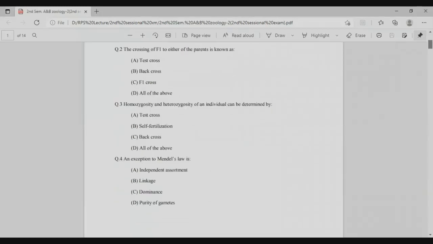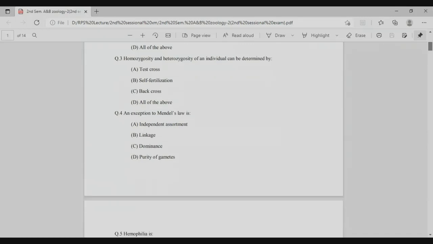The next question is: the homozygosity and heterozygosity of an individual can be determined by the test cross. We know very well that with the help of the test cross we determine whether the parent is homozygous or heterozygous. So the right answer is option A. The next question is: an exception to Mendel. The right answer is B, linkage, because linkage was discovered by Morgan in Drosophila.